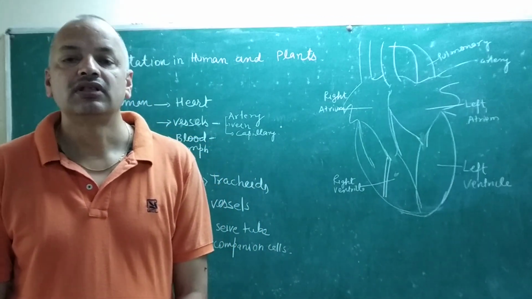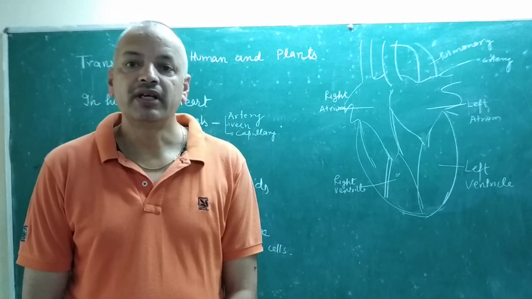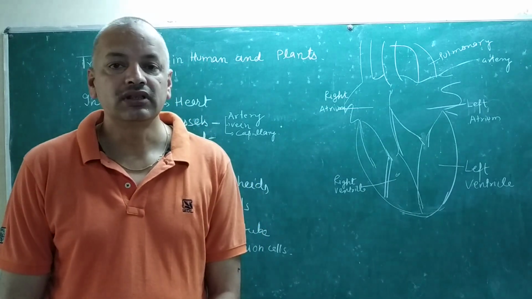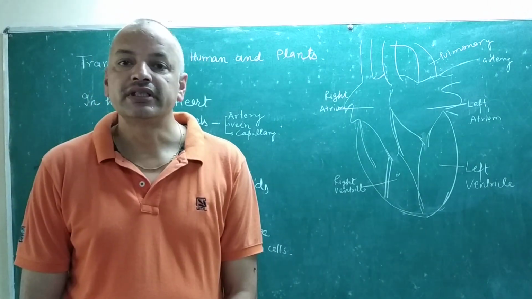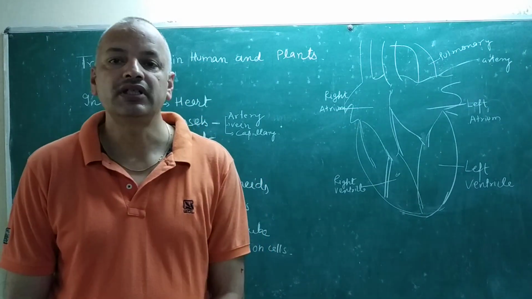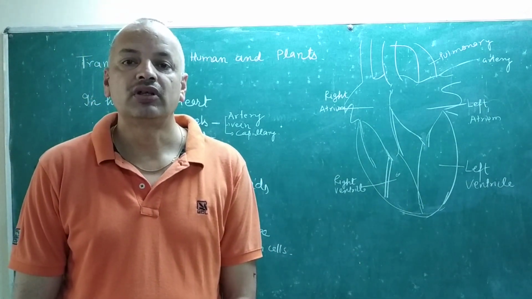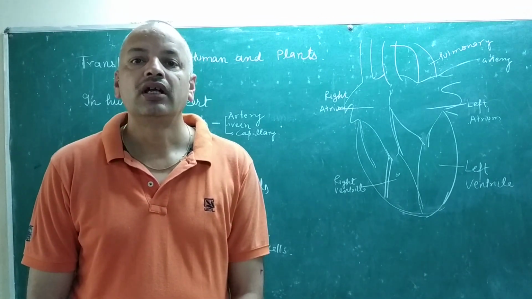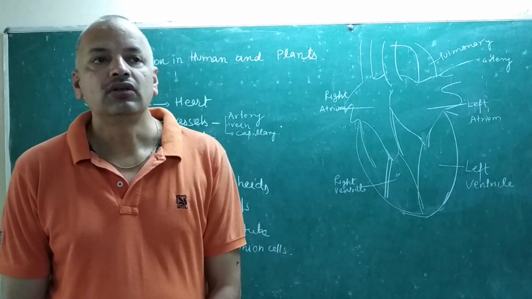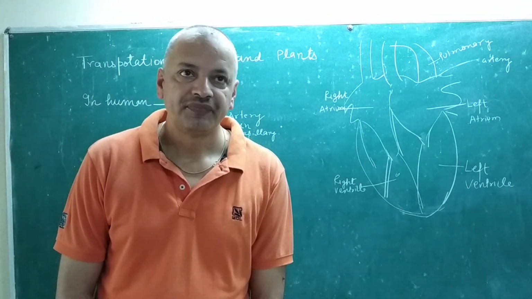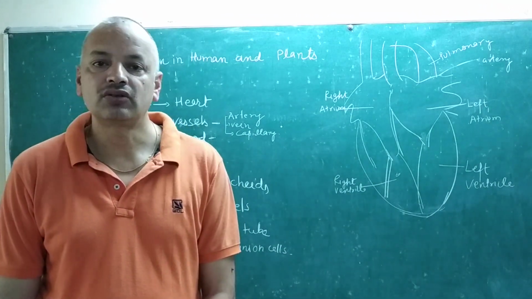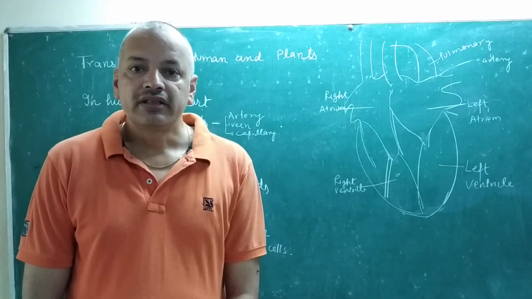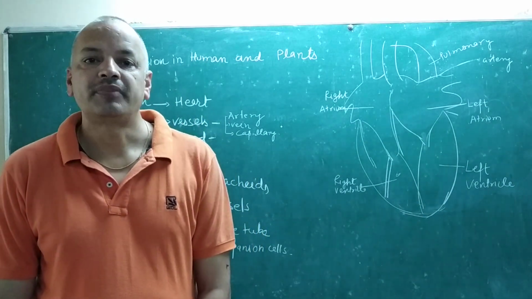So for this purpose, in the body of an organism there is a transportation system, and the transporting system works continuously to transfer materials from one part of the body to other parts of the body or to the removal organs. So in animals there is one transporting system, or circulatory system, that works continuously to conduct materials from one place to another.